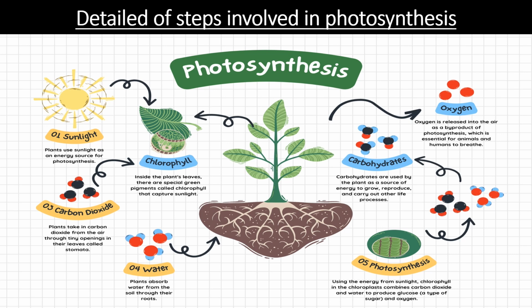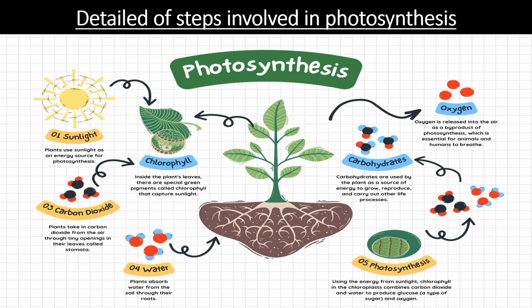As I have told you earlier, in plants there are so many activities. Even though they cannot move from one place to another, movement is not the only activity. There are so many activities. Respiration, they respire.